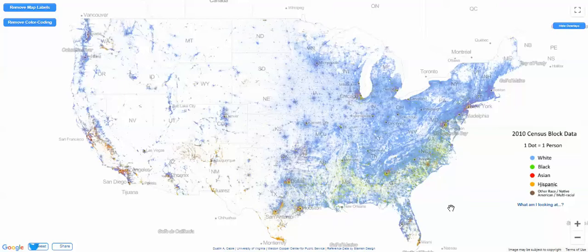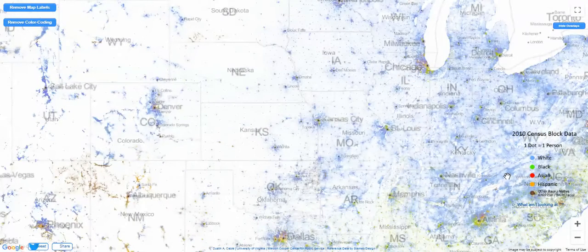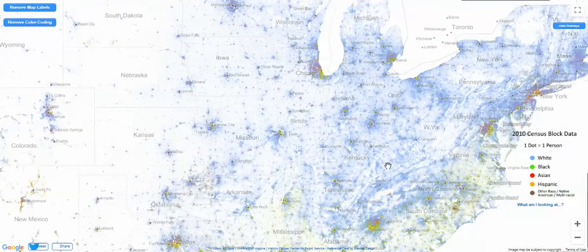At a national scale, first of all, there's not a lot of people out west. We can certainly see how people are distributed across the United States. But the other thing that we begin to see is that it's very clear that much of the United States is Caucasian in terms of our rural areas. But that really is not the case as we begin to look more carefully at urban areas.